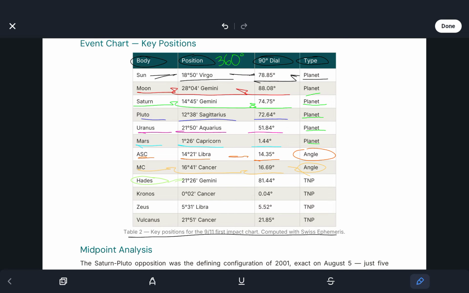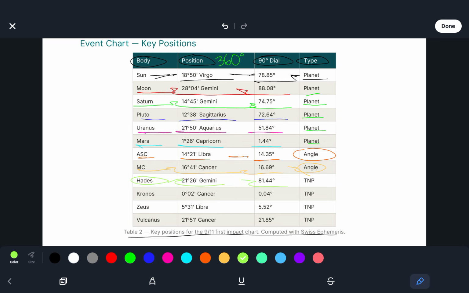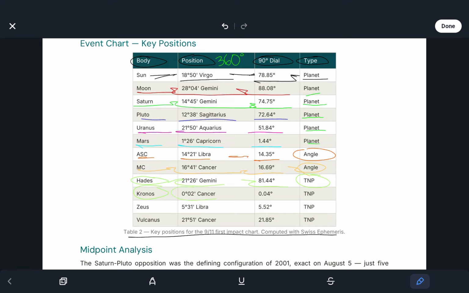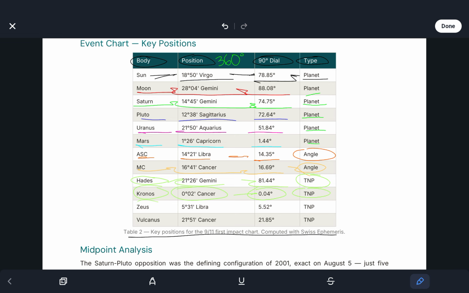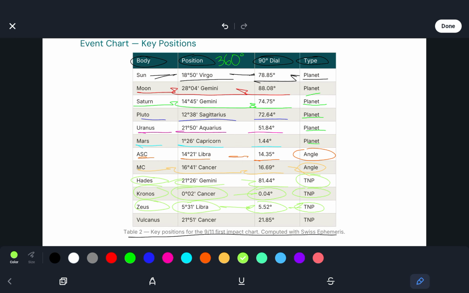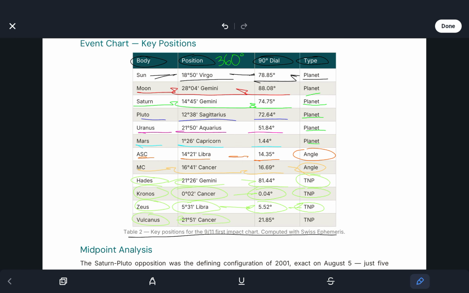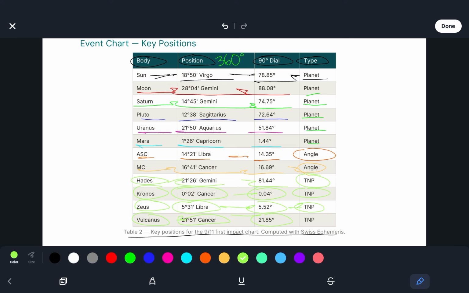You see Hades was at 21 degrees 26 Gemini, 81.44 degrees on the 90 degree dial. Kronos was at 0 degrees 02 Cancer, 0.04 on the 90 degree dial. Zeus was at 5 degrees 31 Libra, 5.52 on the 90 degree dial. And Vulcanus was at 21 degrees 51 Cancer, being 21.85 degrees on the 90 degree dial.